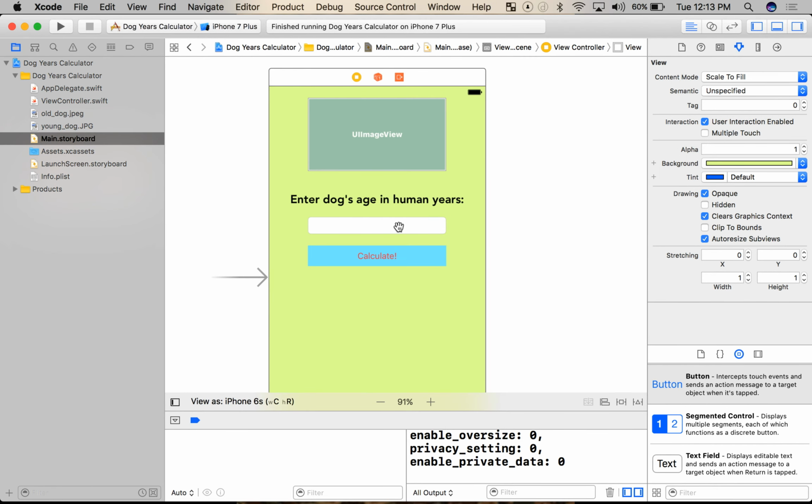Now, Interface Builder has something called auto layout. And the reason for this, very quickly here, is because we have phone screens and iPads and all kinds of different screen sizes that are very, very different.